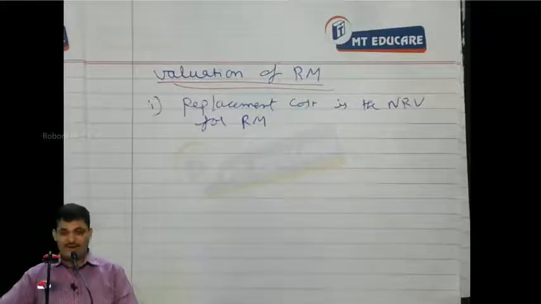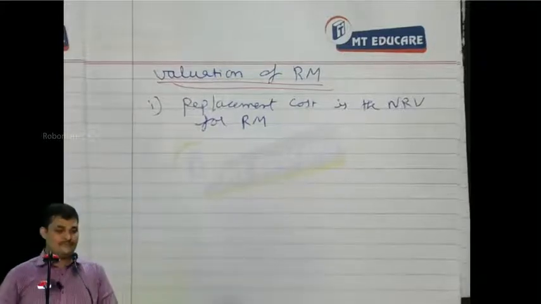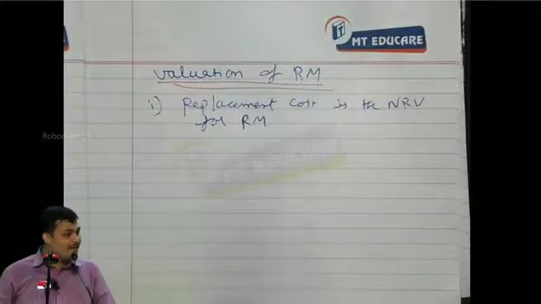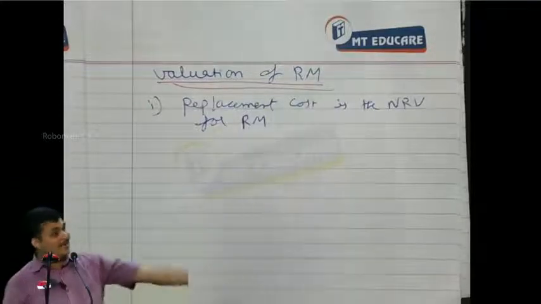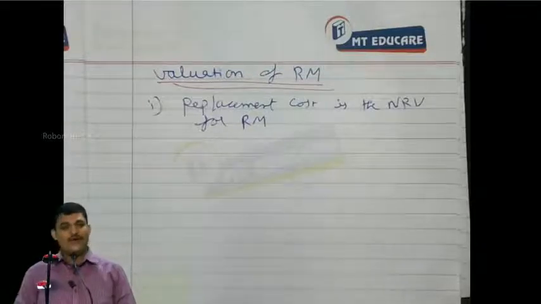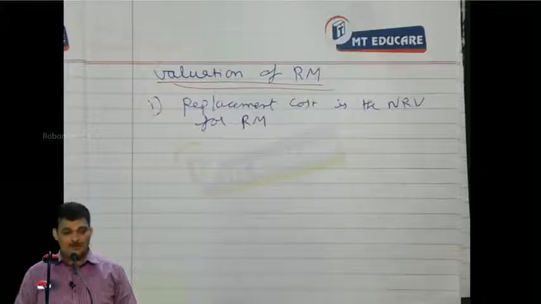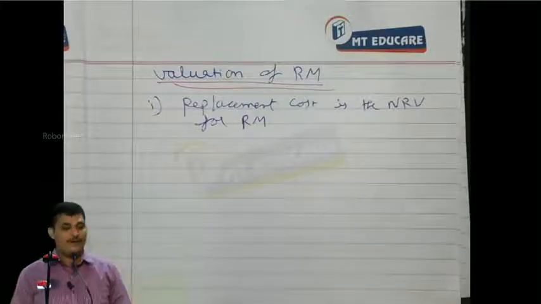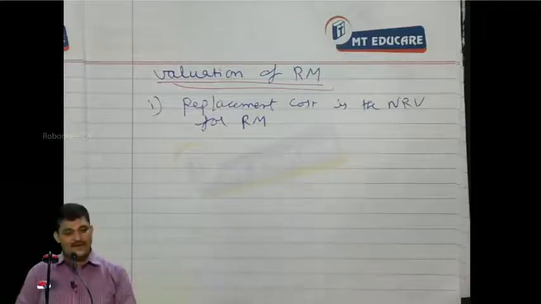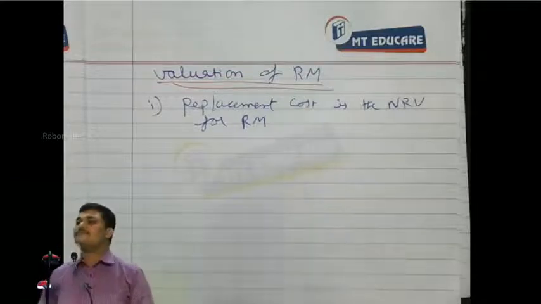What is NRV now? It is, if I sell, how much I will get? But I can't sell raw material. What do we do for raw material? We will buy. We can't sell it back. So please understand, we take replacement cost as the alternate for NRV for raw material. Understood? But the principle remains the same, cost or NRV, whichever is less. In the place of NRV, we substitute replacement cost.